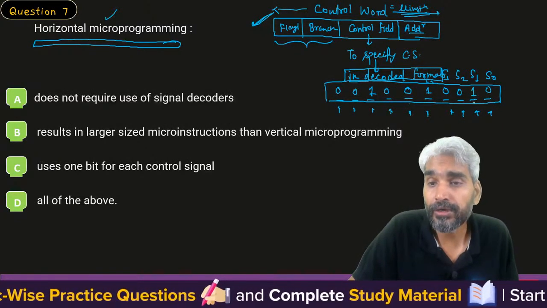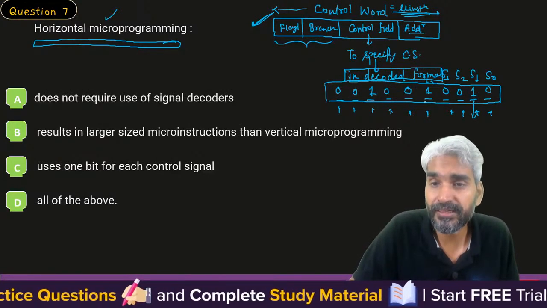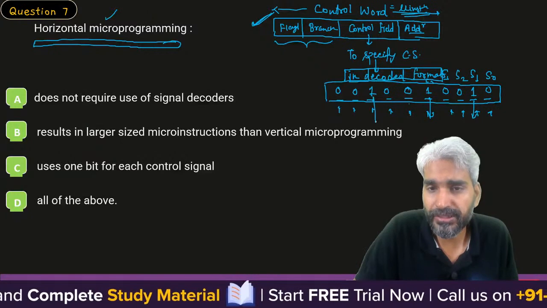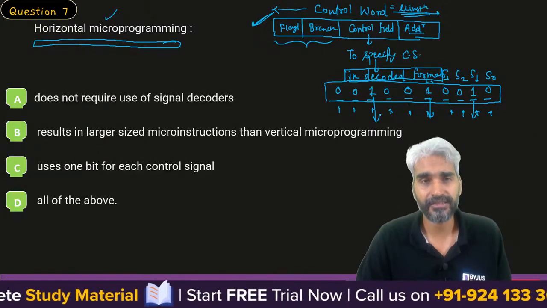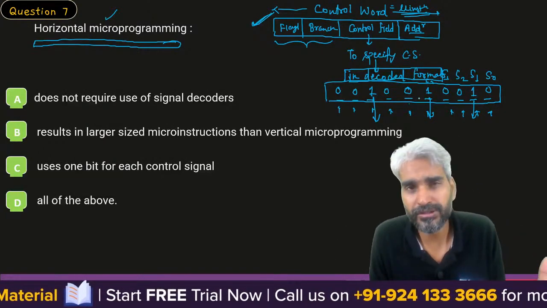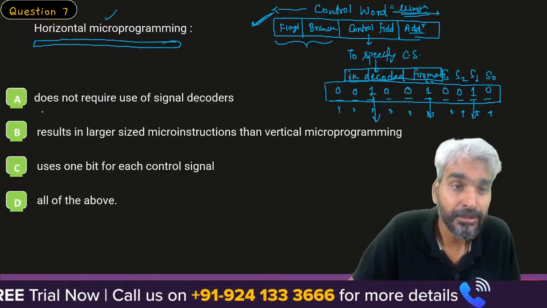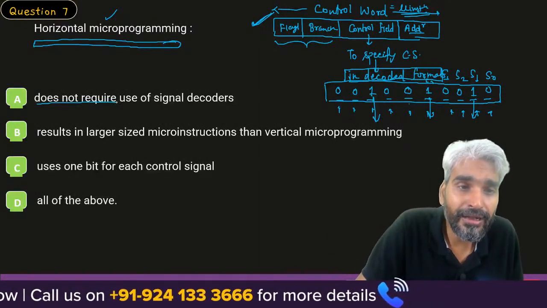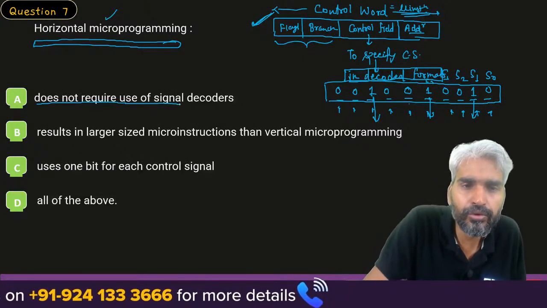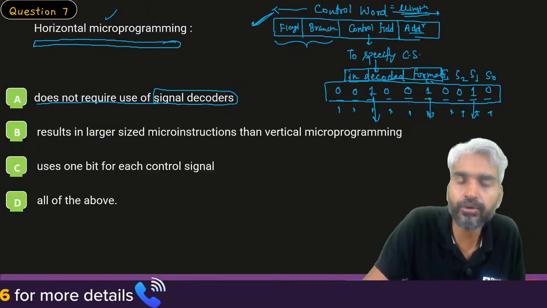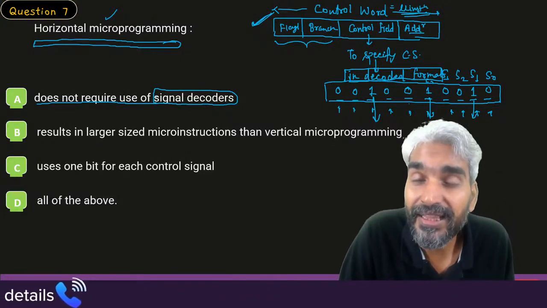So you'll know control signal S1 needs to be generated, control signal S4 needs to be generated, and control signal S7 needs to be generated. Clear? These are the 3 control signals which need to be generated, and it is directly available in the instruction. So it does not require the use of signal decoders; we do not need to use the decoder to identify the control signal.